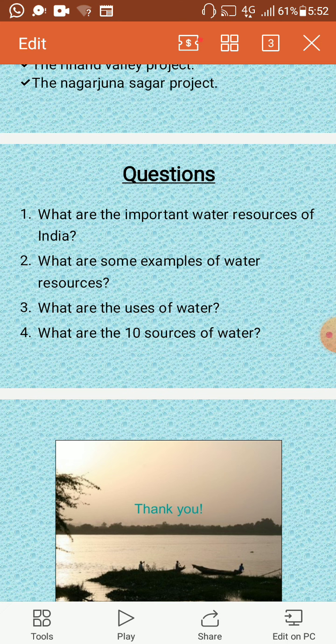Now, with this I will wind up this lesson, the Indian water resources. Then read the textbook one time on Indian water resources. You will understand easily in detail.